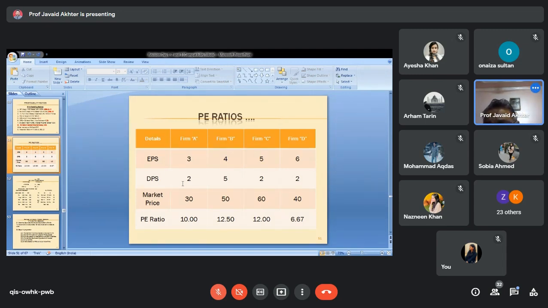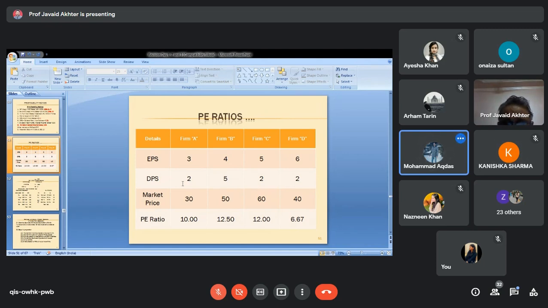If you are willing to invest in one of these companies, which one would you like to invest in? Sir, B. Sir, C. B, because of price earning ratio. Because dividend per share is higher.